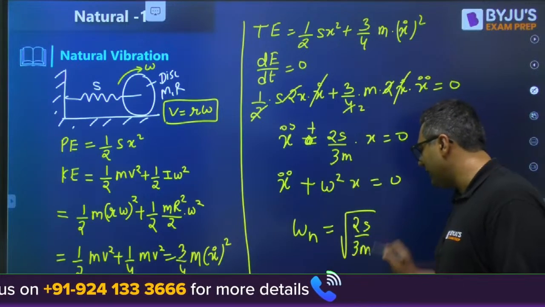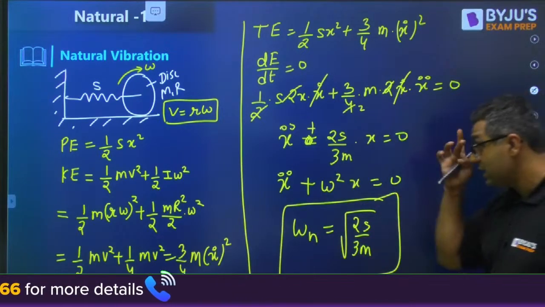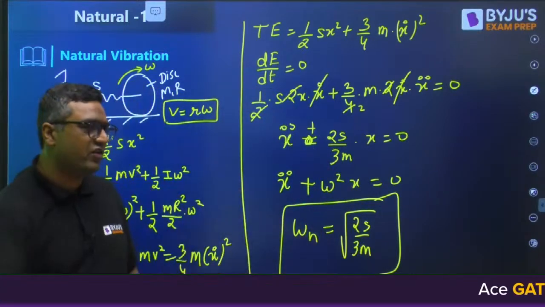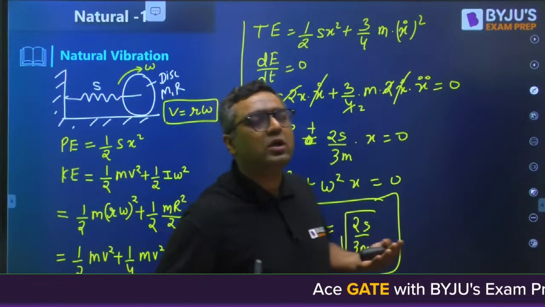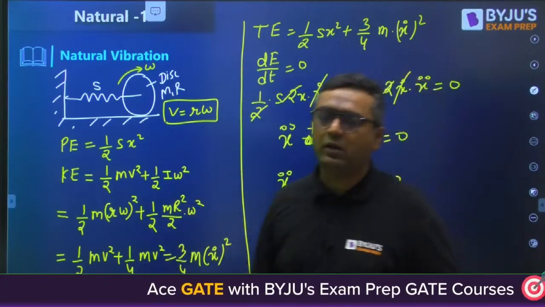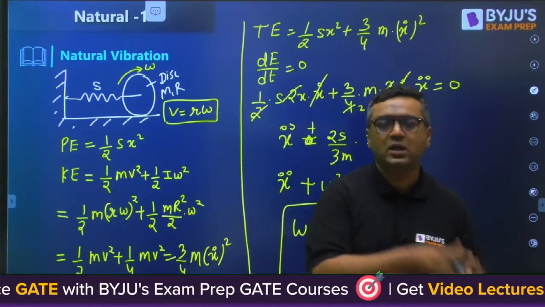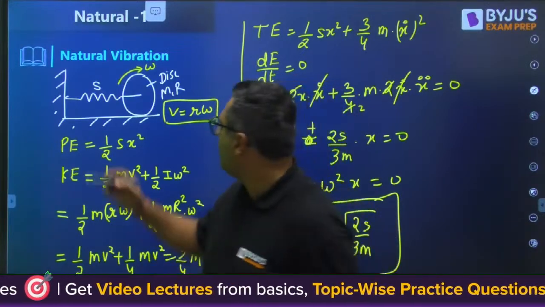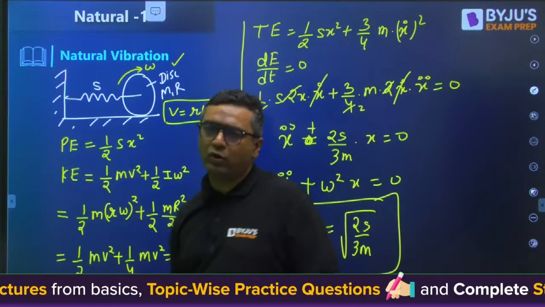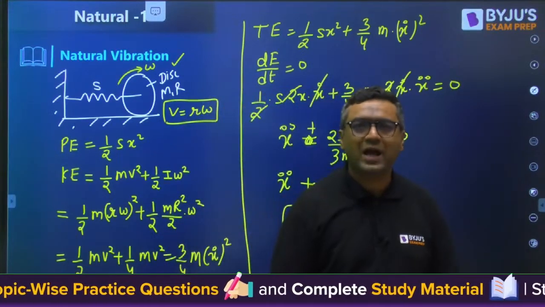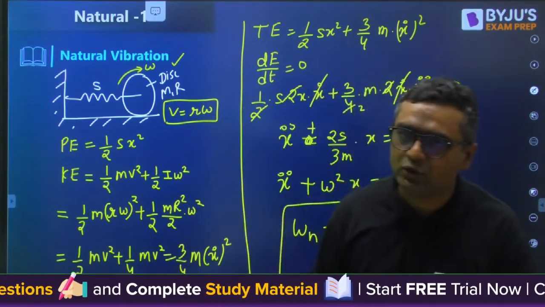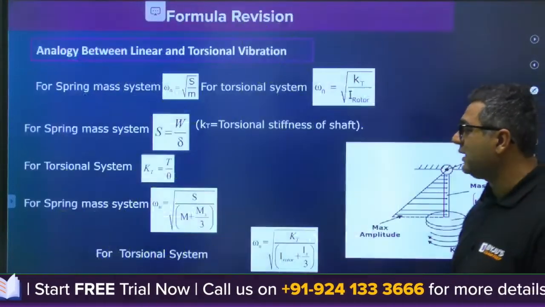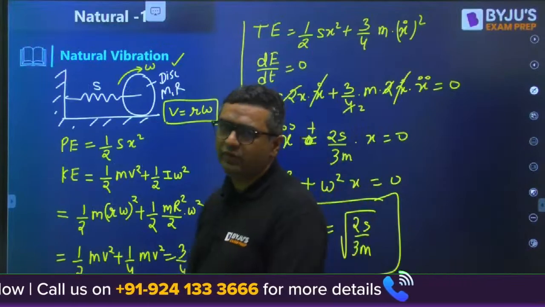Now, you know they can change this question just by changing the body, because the mass moment of inertia is different for a disk, different for a ring. It is different for a solid sphere, different for a hollow sphere, different for a solid cylinder, different for a hollow cylinder. So if we change just the name of the body, the question will change and the answer will change. Everybody understood that? If that is the case, it is wonderful. So we understood this thing.